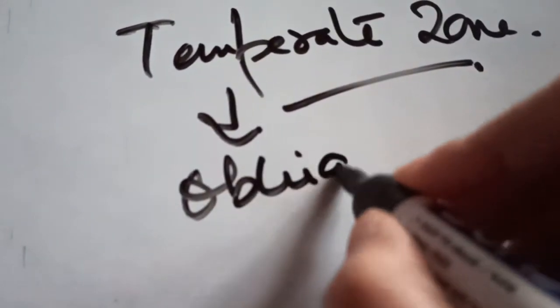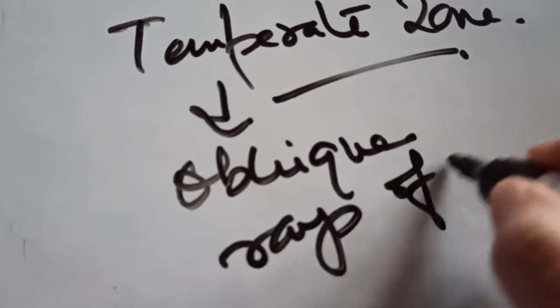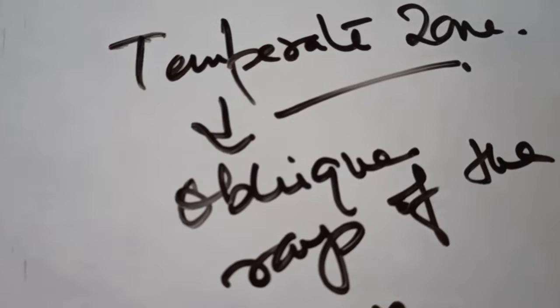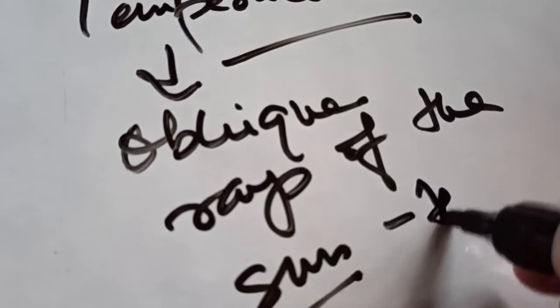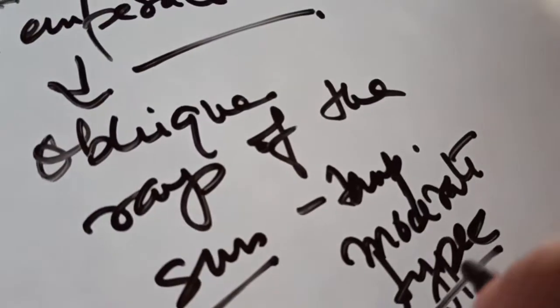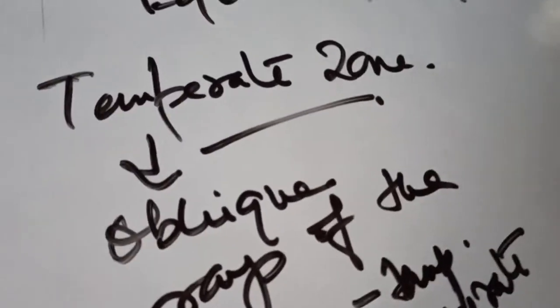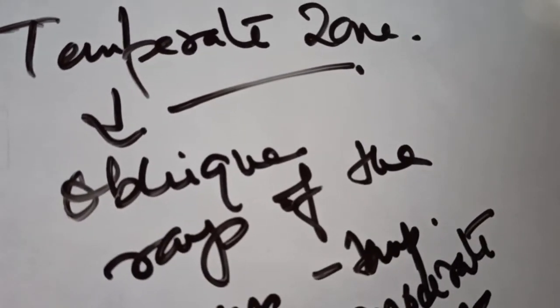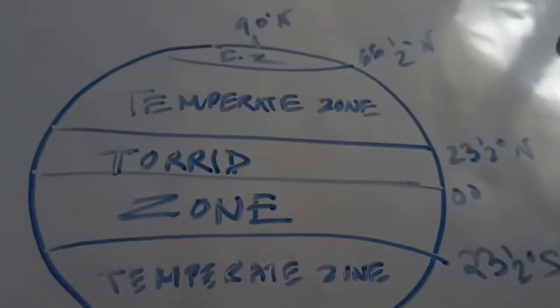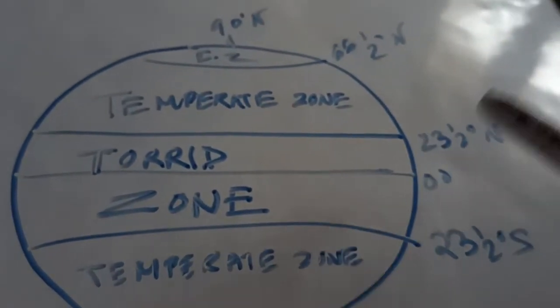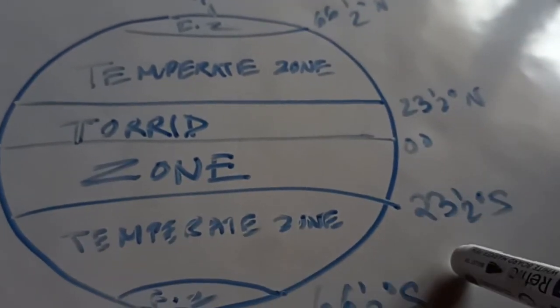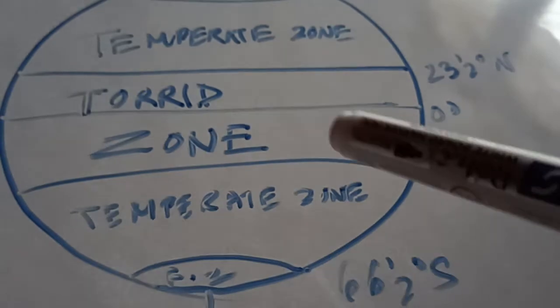Because this is the place which receives the oblique rays of the sun, and the temperature over here is of moderate type. That is why the region between 23.5 degree north and 66.5 degree north, and the region between 23.5 degree south and 66.5 degree south, is known as the temperate zone.